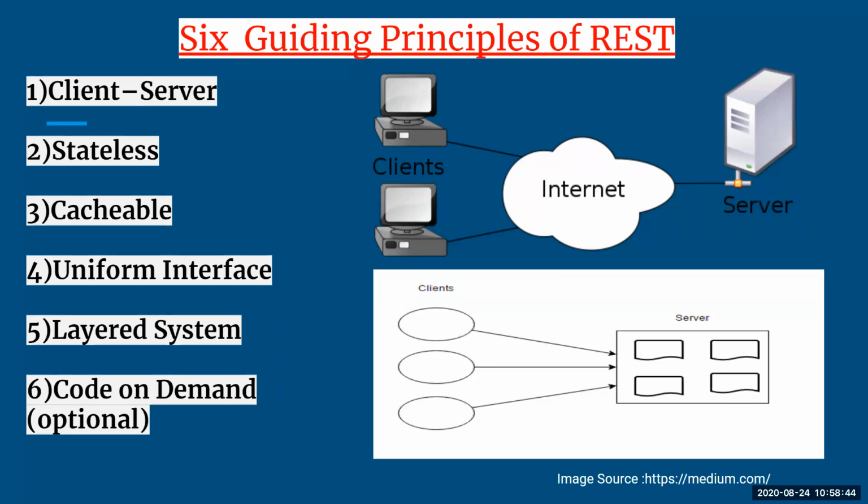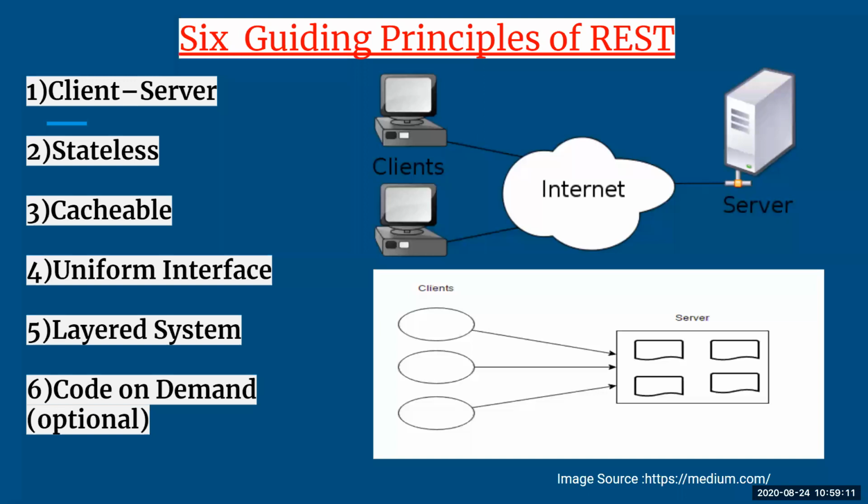Next, fourth is uniform interface. When we talk about uniform interface, it refers to the interface through which the client and server are communicating. Mostly the interface through which client and server communicate with each other is your URLs, because that is needed for the communication with the help of your GUI. The client will always make a request and the server will respond back to the request.